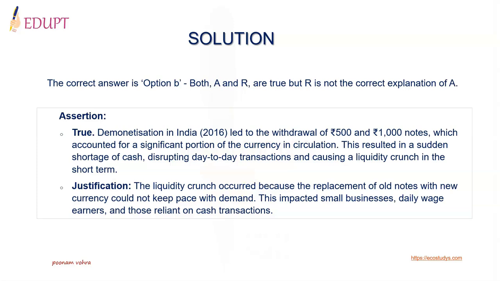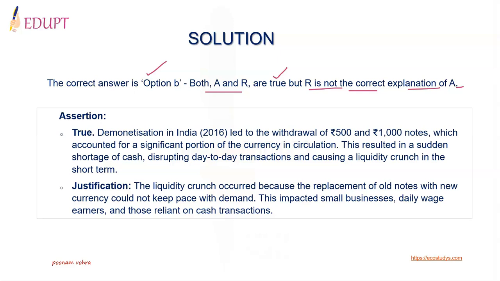Please check your answer. Here the correct answer is option B. That is, both assertion and reasoning are true, but reasoning is not the correct explanation of assertion. You need to understand why both are true and why reasoning is not the correct explanation of A.